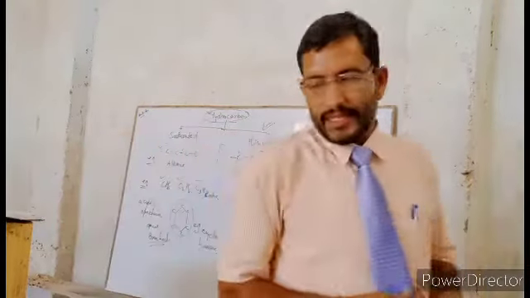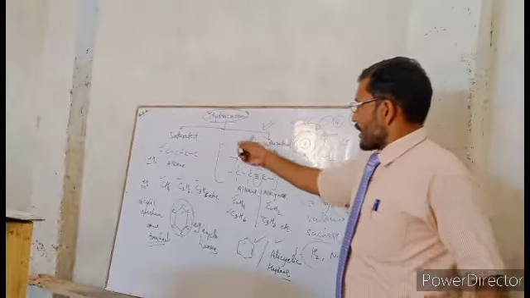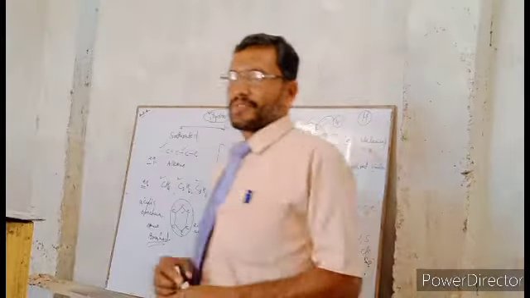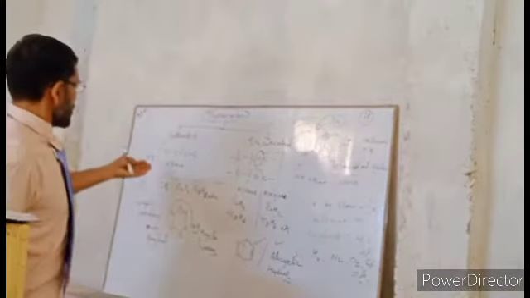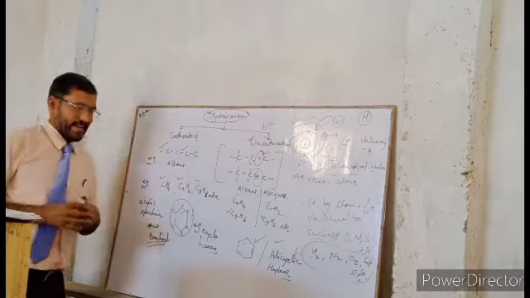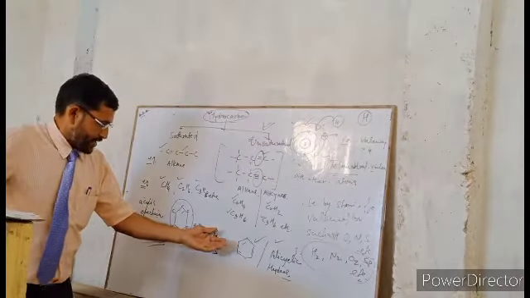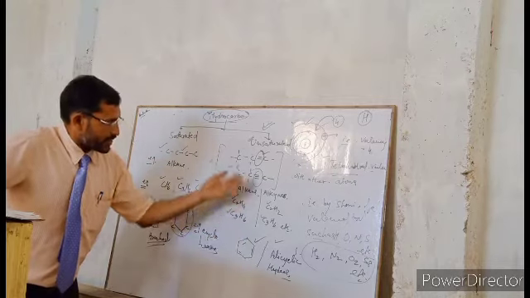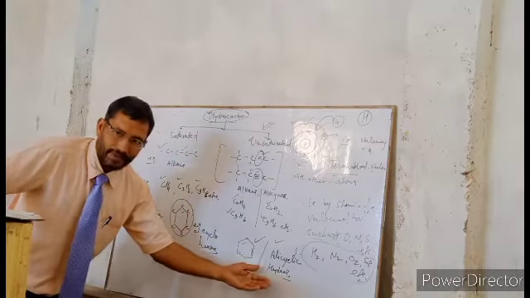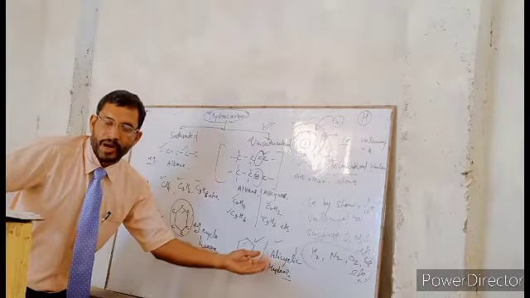right? So here again I repeat, hydrocarbons are two types, saturated and unsaturated. In case of saturated, there must be presence of single bonds. In case of unsaturated hydrocarbon, double and triple bonds may be there. The example of a cyclic unsaturated hydrocarbon is benzene. Alicyclic hydrocarbons have no property of aromaticity.